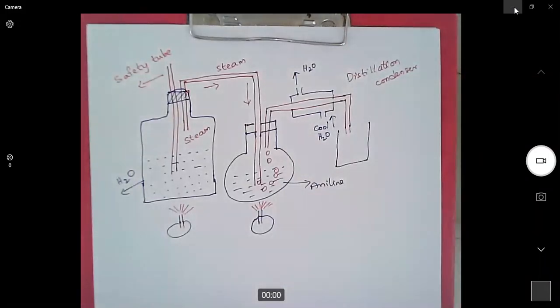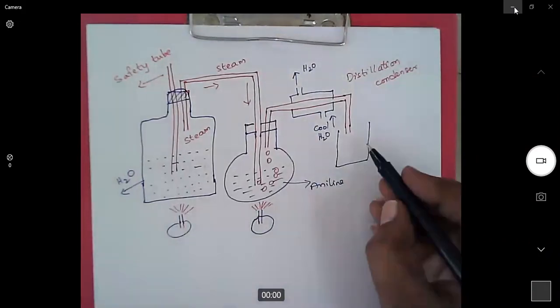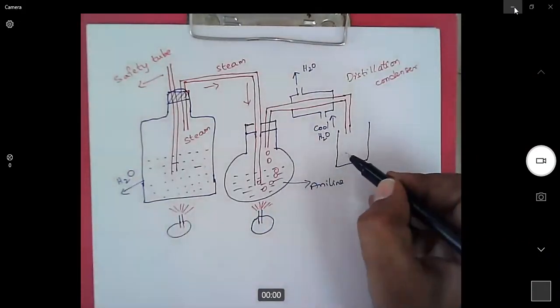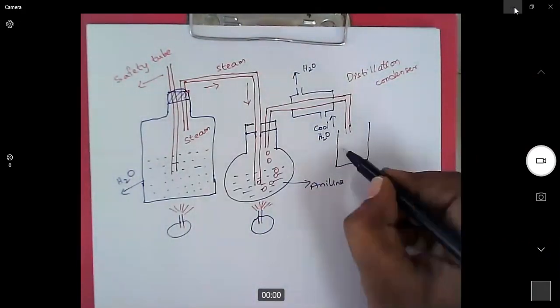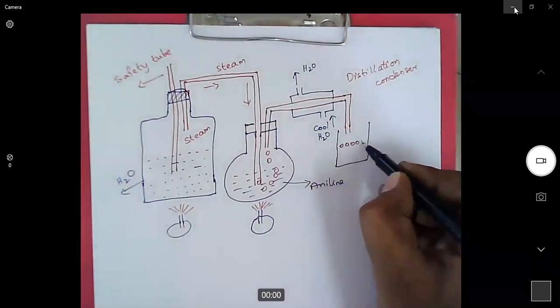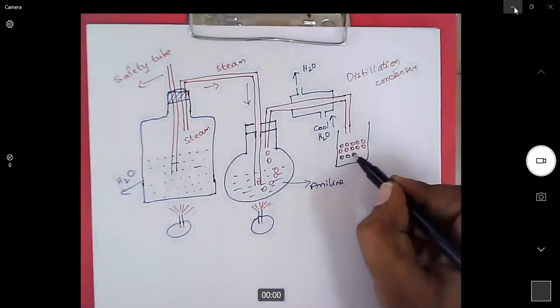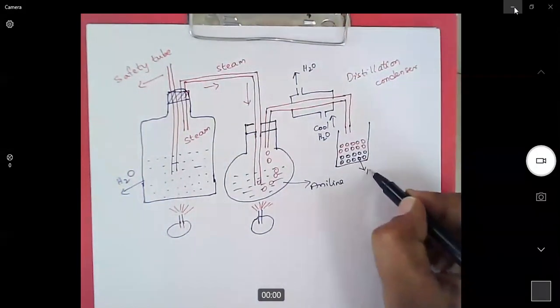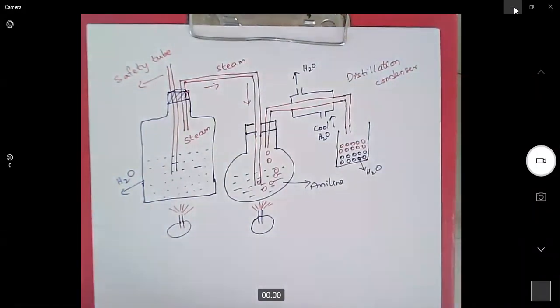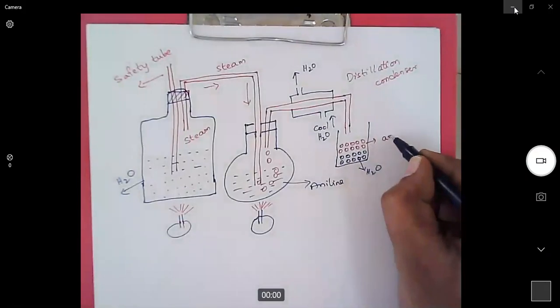But what will we get? We will get a mixture of water and aniline. Say for example, red color is given for aniline, blue color is given for water. This is water and this is aniline.